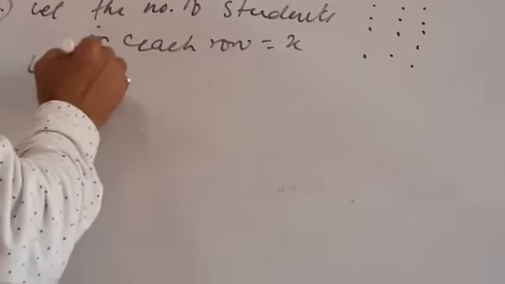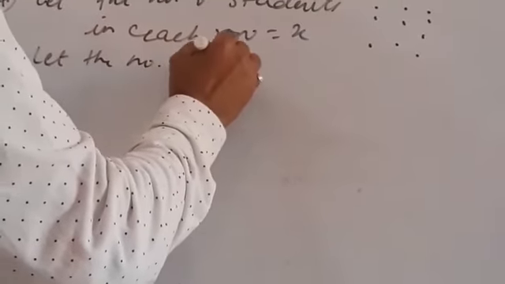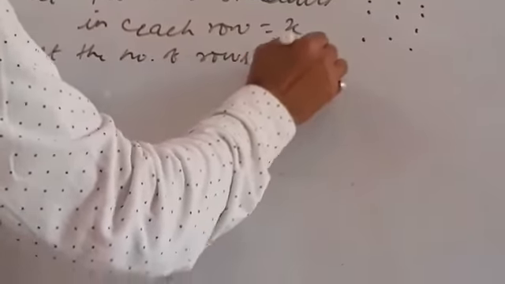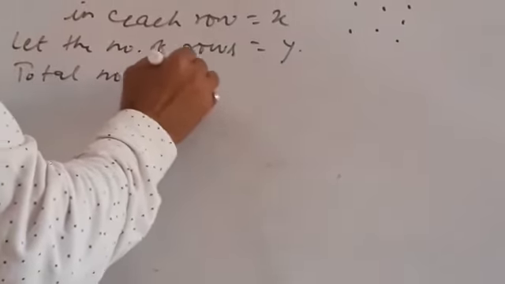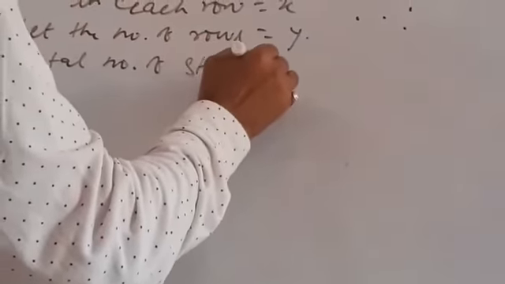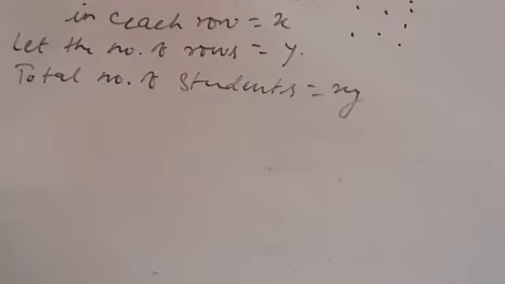Let the number of rows be y. So total number of students will be what? Yes, this is xy.